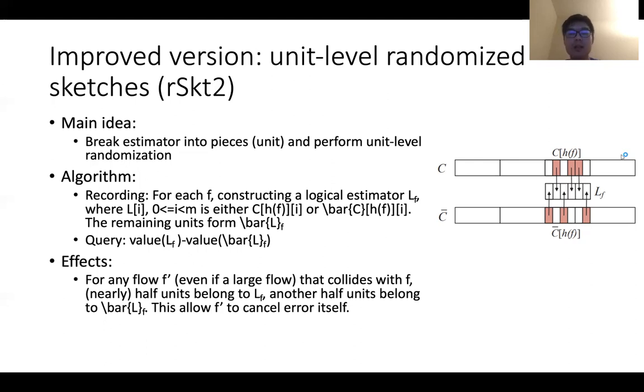The ith unit of L_F comes from either C[h_i(f)] or C bar[h_i(f)] with equal probability, and the remaining units form another logical estimator L bar F. When we query, we do subtraction between the value of L_F and the value of L bar F. The effect of this design is that for any flow, no matter whether it is small or large, nearly half of its units will belong to L_F and the other units will belong to L bar F. This allows F prime to cancel the error itself.